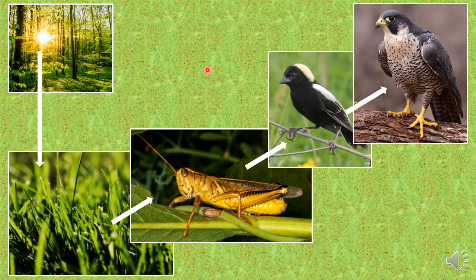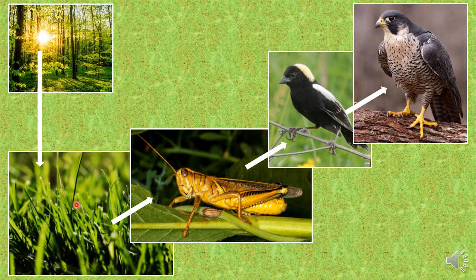So first have a look at this situation. For example, in any forest, if we start from the grasses, then small leaf-eating insects like grasshoppers will be eating the grass. And in turn, some insectivorous bird or frog will eat these small insects. And then predator birds can also consume these insectivorous or small birds. So we can see that a series is formed by the feeding relationship between the organisms.